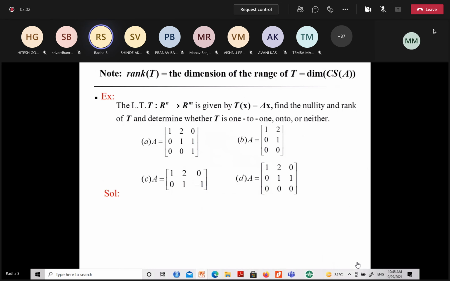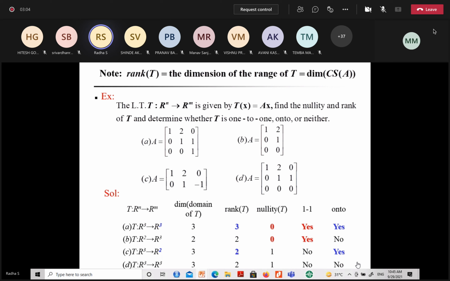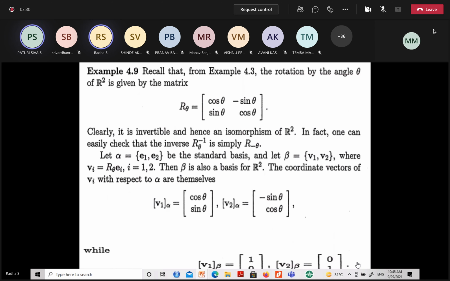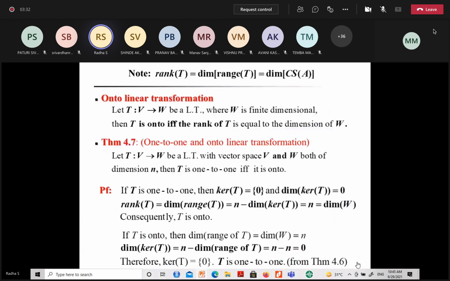Questions will also be there. In one minute, I'll show you whether this has been completed. Please check and say whether this is completed. Hello, ma'am, the last question was the three vectors in R square. We took them and did the linear transformation and found T of x1, x2, x3. That was the last question. Okay. Right?